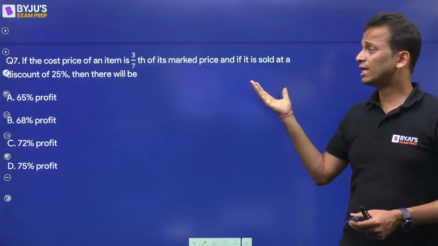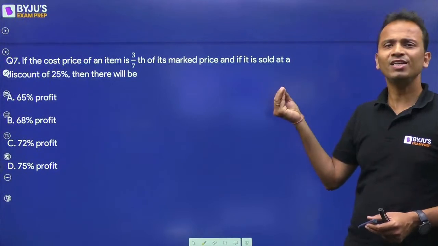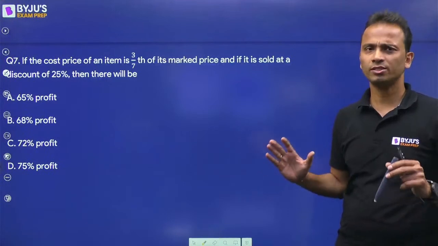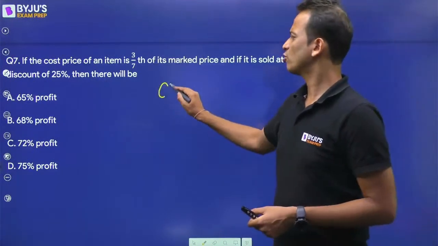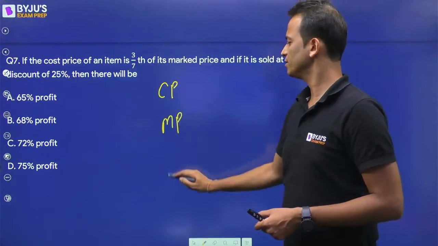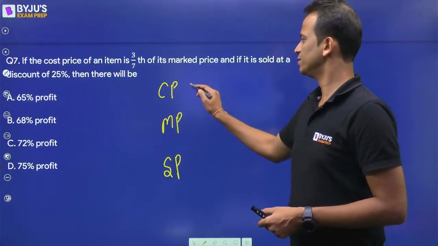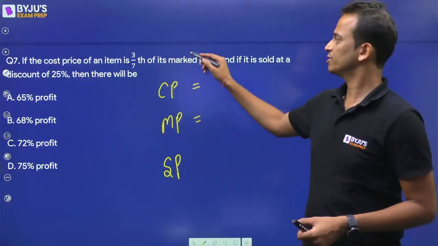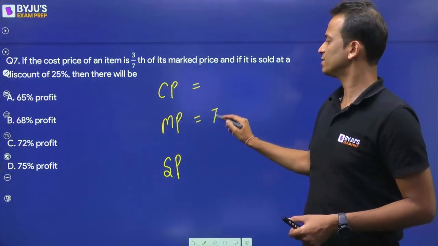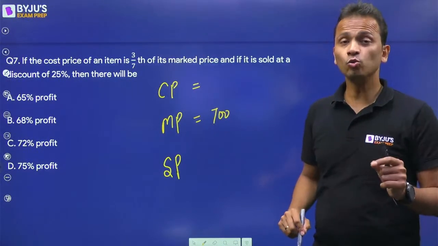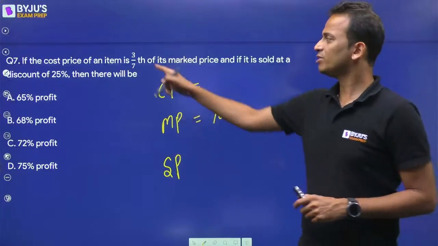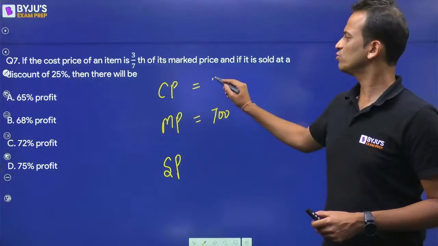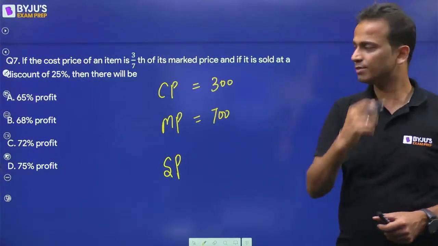Now you can start this question by assuming some value of mark price in terms of a variable or in terms of a constant. Fine. So I have cost price, mark price, and I'll calculate selling price. Okay. So cost price is 3/7 of mark price. So if I assume mark price as 700, it's better to assume it as a multiple of 7, because here we have 3/7. So assume mark price as 700. So cost price will become 300, right?